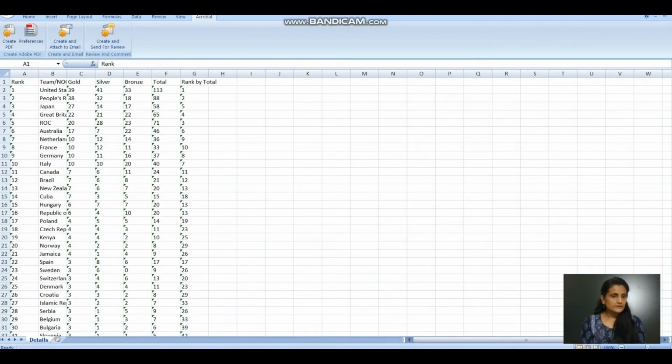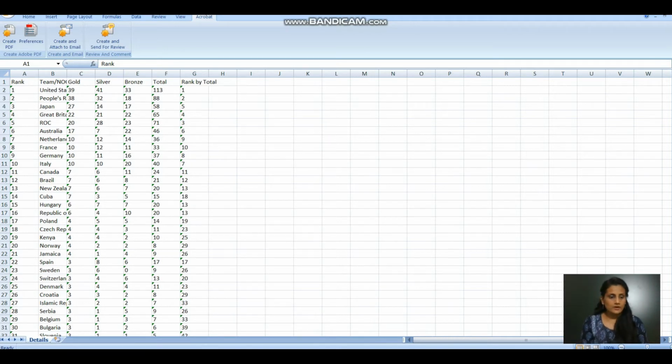So here is the data. We have the columns here, 1 2 3 4 5 6 7 columns are there, and this is what the data is. The first column says rank 1 2 3 4 5 6 7, but it seems to be the serial number. Then team, name of country. Okay, then gold, then silver, bronze, total, rank by total. So this is actually rank by total. This is what a rank is.